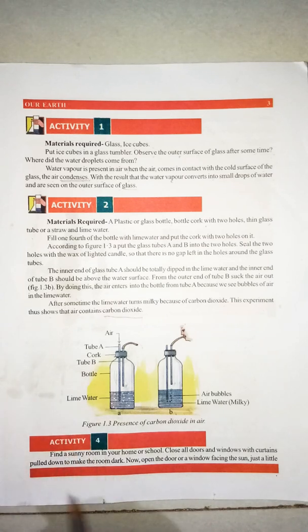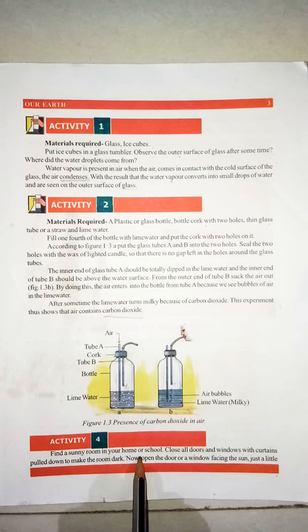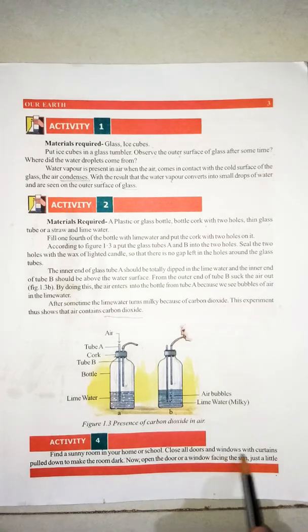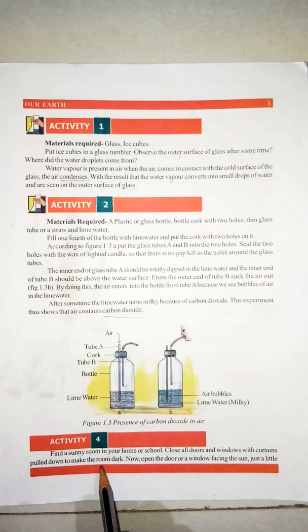For this activity, you need a sunny room. Sunny room means where sunlight is coming in nicely. After that, you have to pull down all the doors and windows and curtains nicely and make the room dark. Find a sunny room in your home or school. Close all the doors and windows with curtains. Pull down to make the room dark.